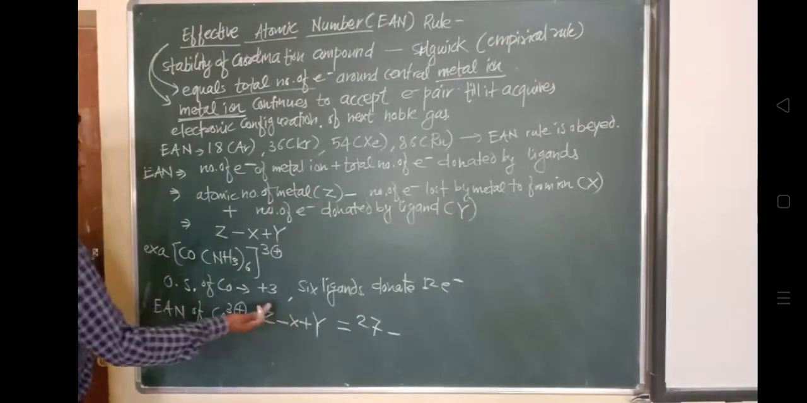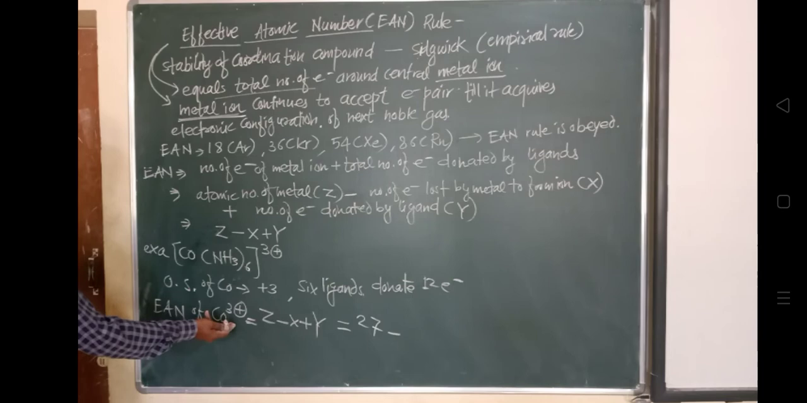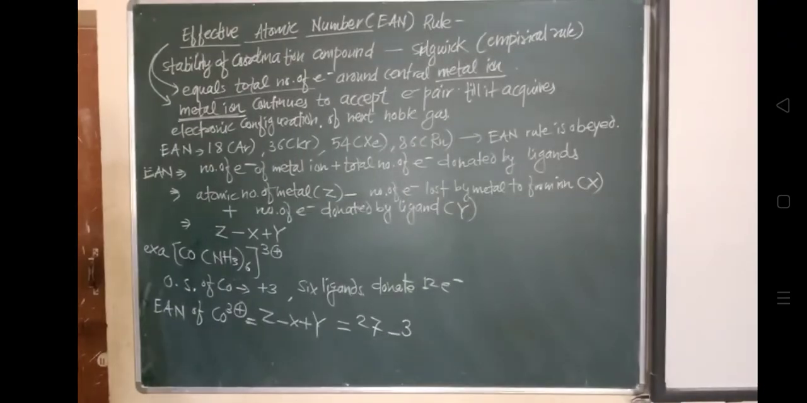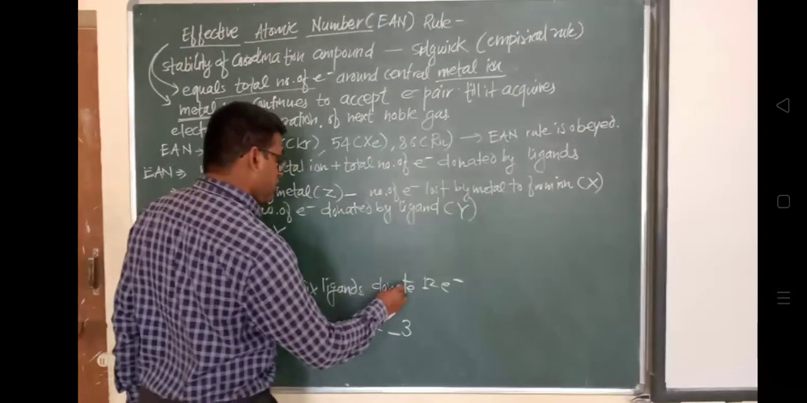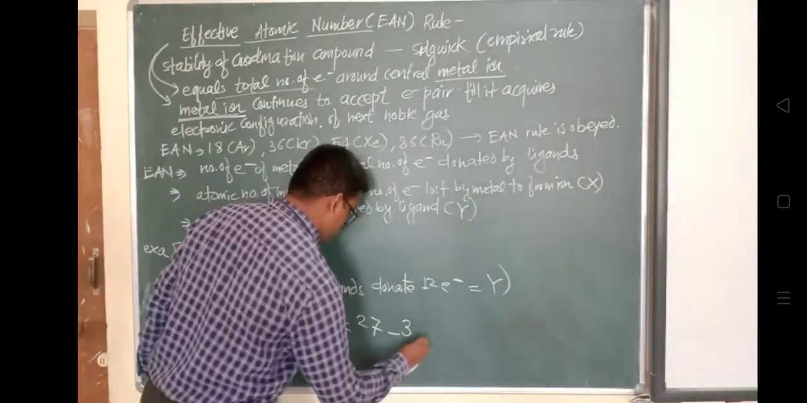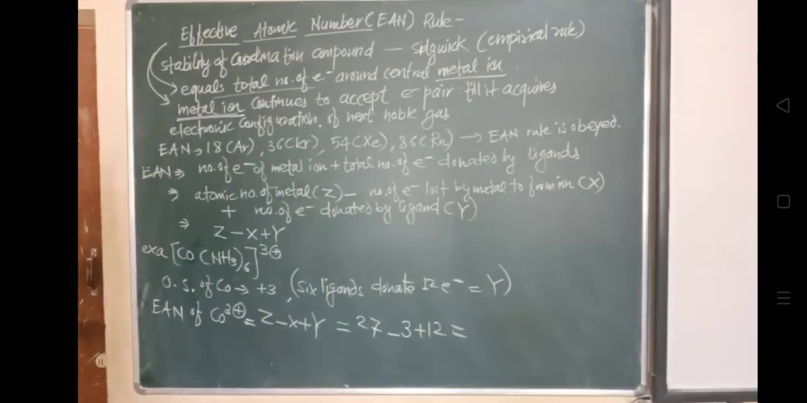You can see 36, which is the electronic configuration of the element called krypton. So in this way this is the rule. The effective atomic number is to be calculated in this way. We'll see some other examples.